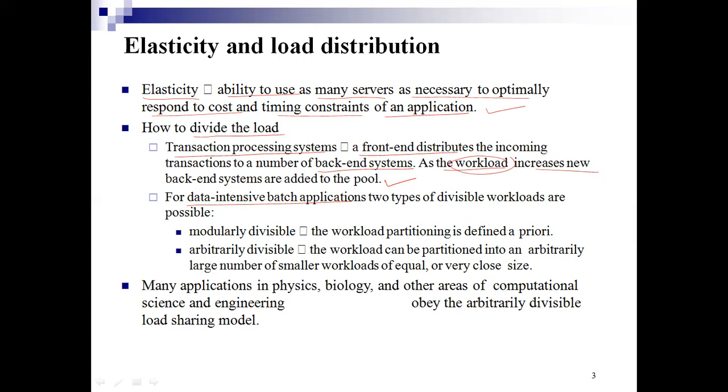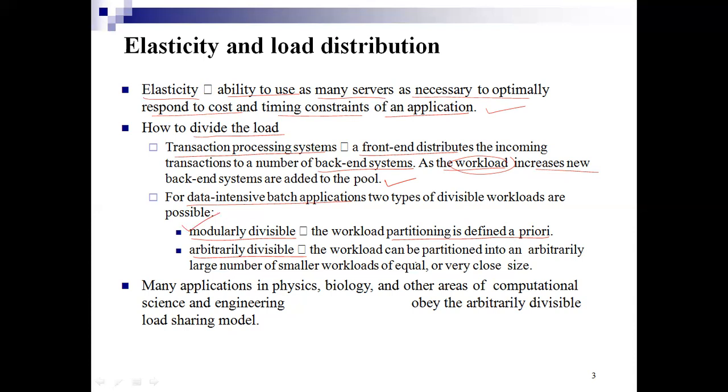For data intensive batch applications, two types of divisible workloads are possible. The first one is modularly divisible and the second one is arbitrarily divisible. Modularly divisible means the workload partitioning is defined priorly. What do you mean by arbitrarily divisible?